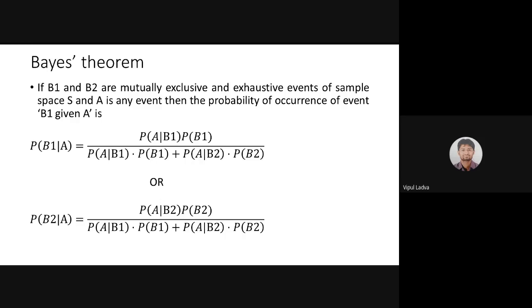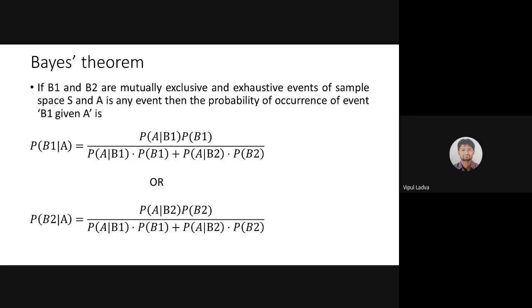In this slide, we are talking about Bayes' theorem, and the background which we need for that particular formula is something like that. Suppose we start with two mutually exclusive and exhaustive events, B1 and B2, of a sample space S, and A is an event, then the probability of occurrence of event B1 given A.